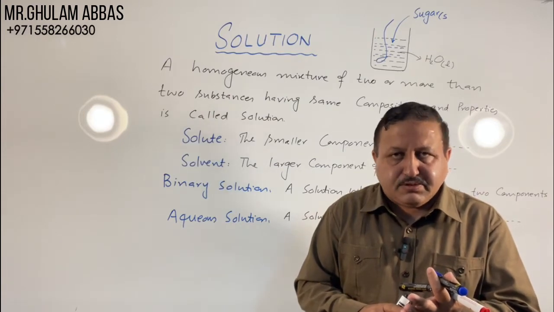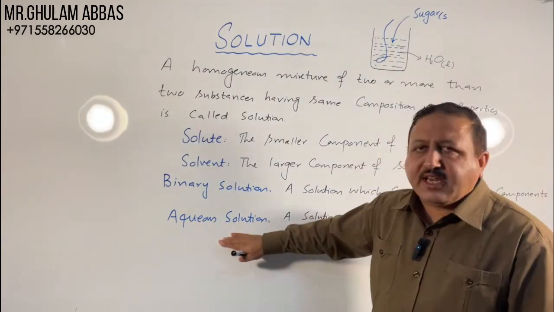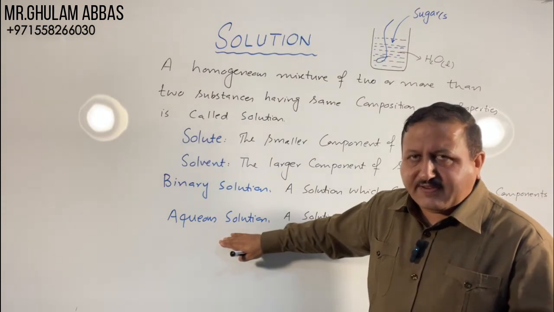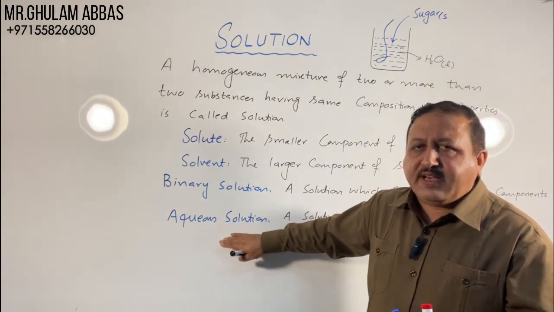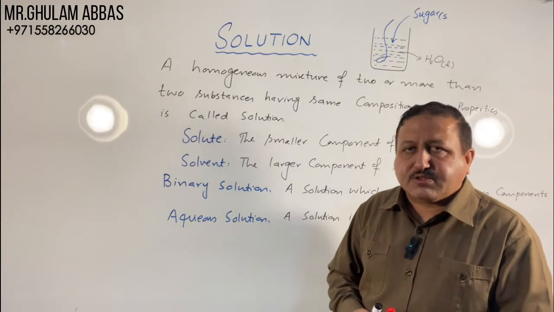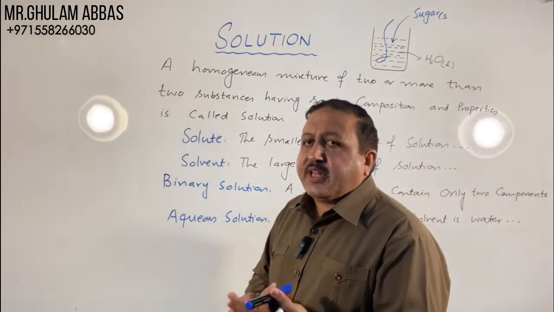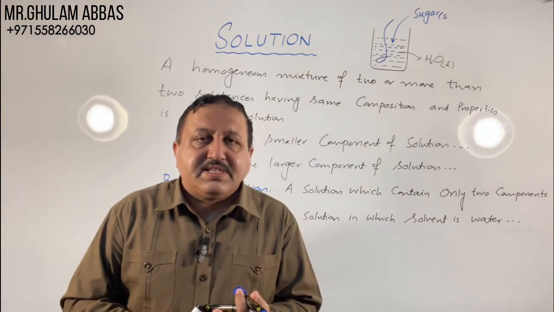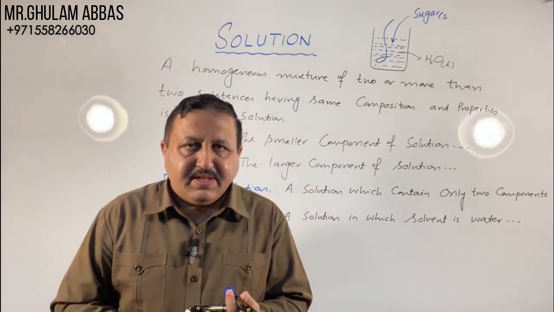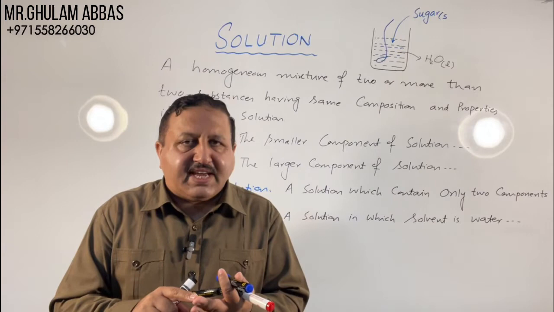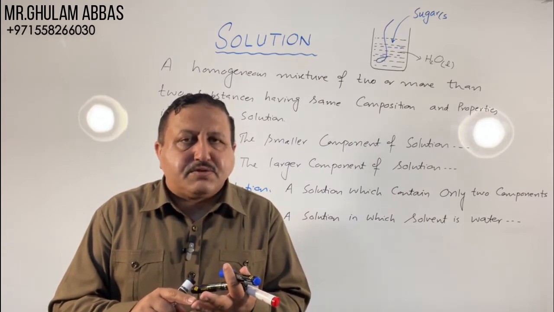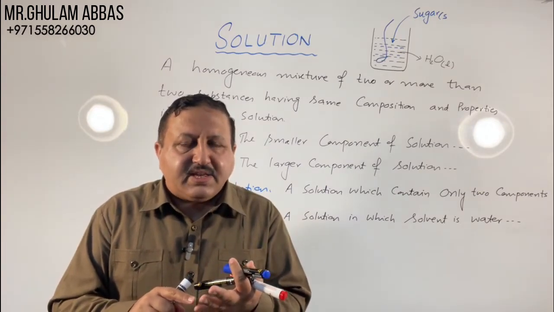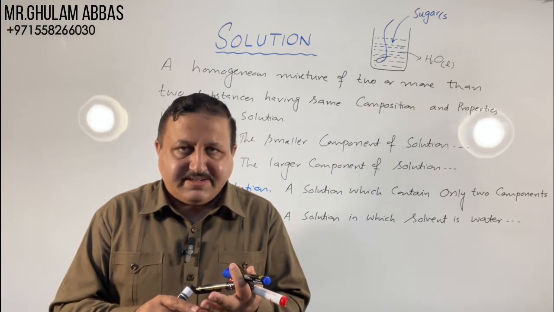And the solution in which water is a solvent is called aqueous solution. We should know that there are 9 types of solution on the basis of solute and solvent: 3 types of solutions of gases, 3 types of liquids, and 3 types of solids.